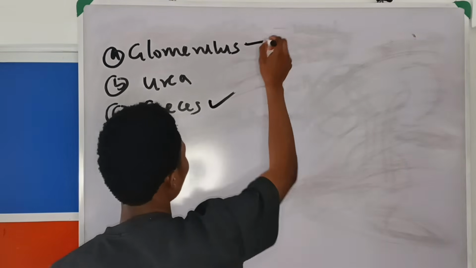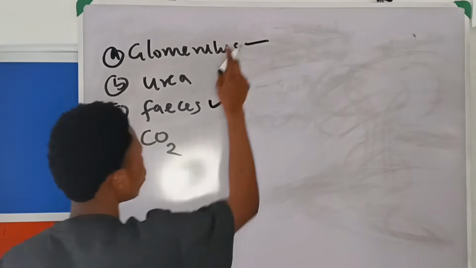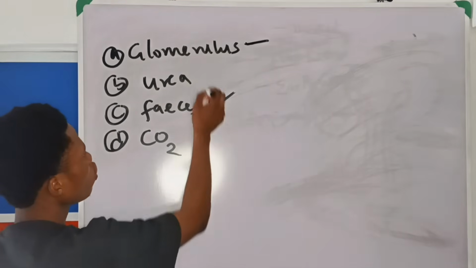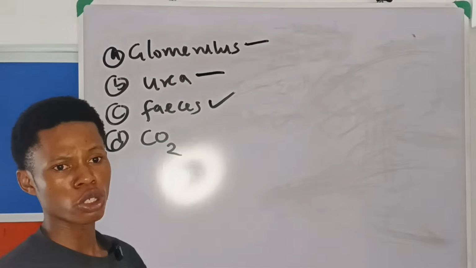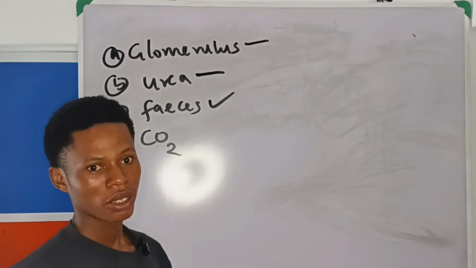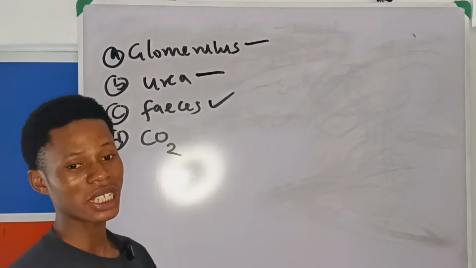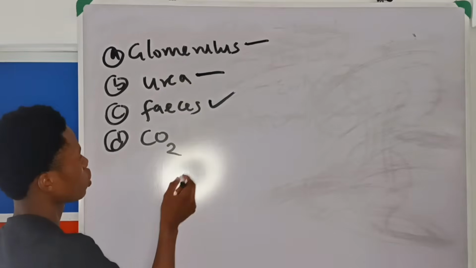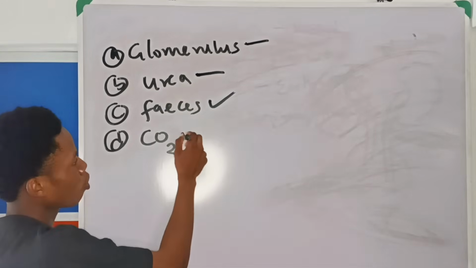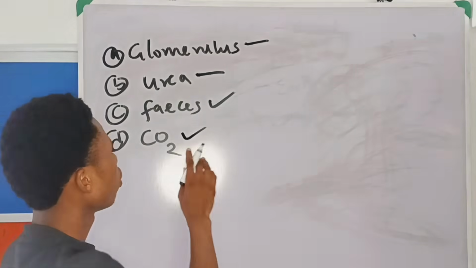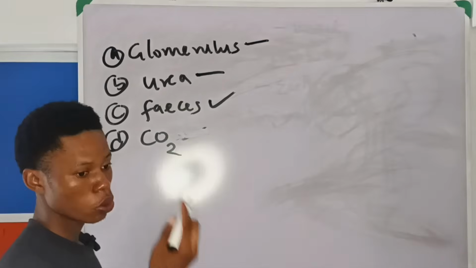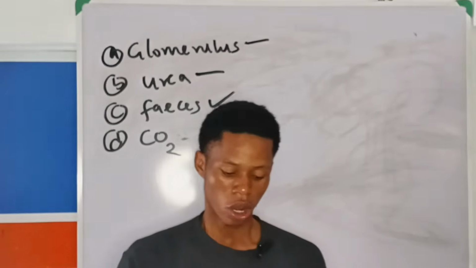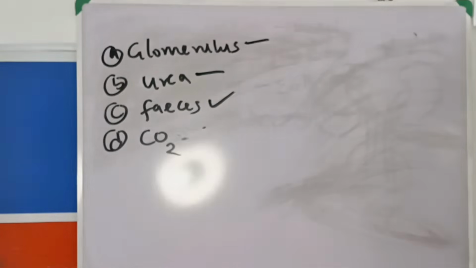Glomerulus is part of the nephron and is involved in urine formation. Urea is produced in the liver and sent to the kidney for excretion. It's a waste product. Feces is undigested food. Carbon dioxide is a waste product we remove through our nose, right? From the lungs. All right, so that's the answer to that question.